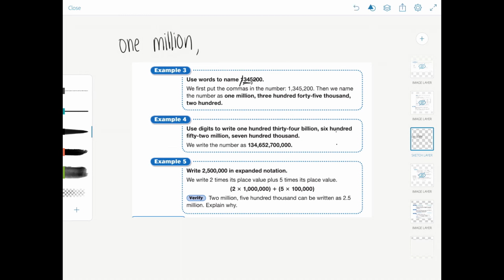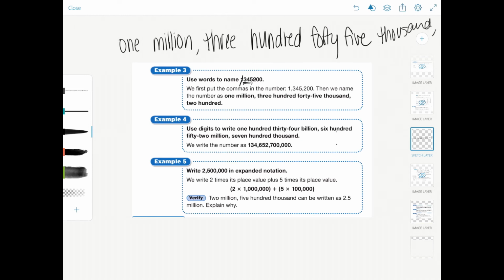Oops. We need to use words, not numbers. When it asks you to use words, you use every single thing as a word, not just the numbers and then the words. You need three hundred forty-five. And then you see that that's the 1,000 comma. So one thousand. And then two hundred. Whoops. I'm starting to use numbers again. Use words.